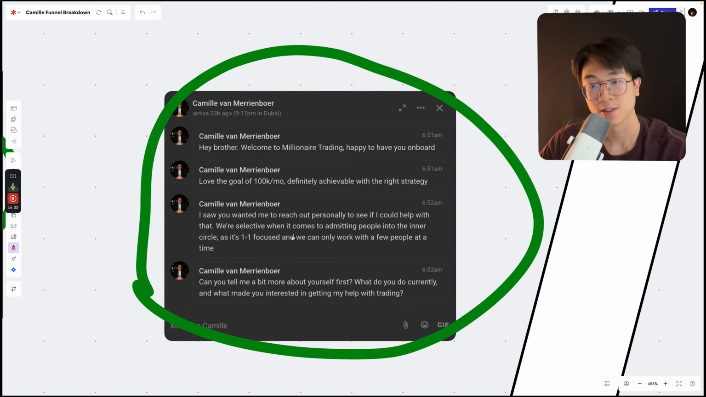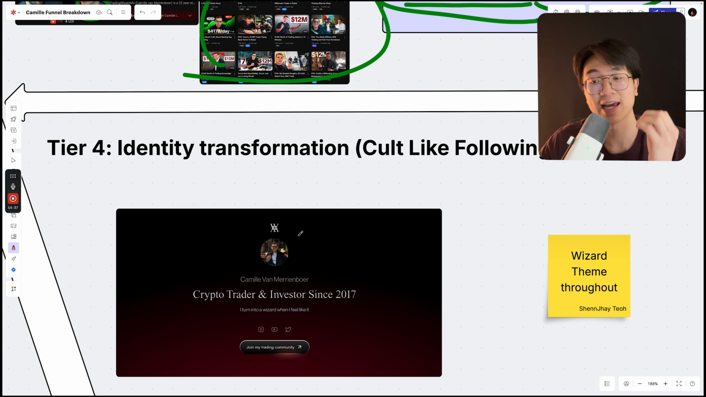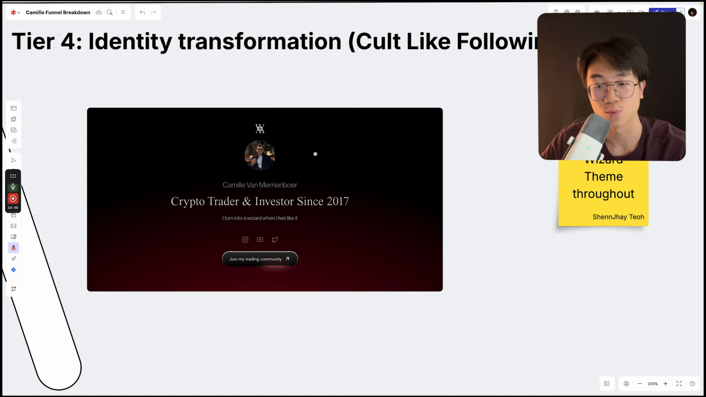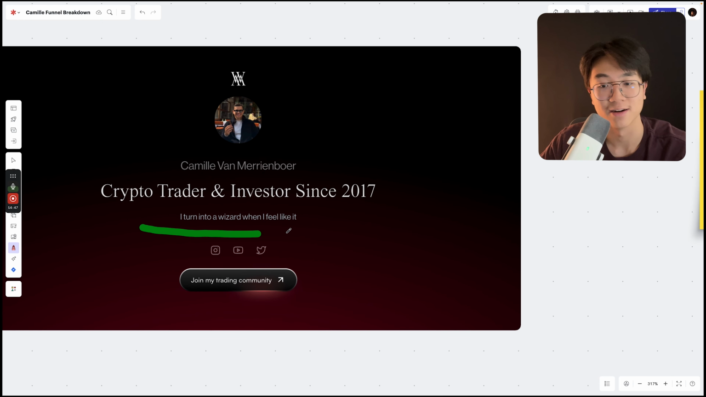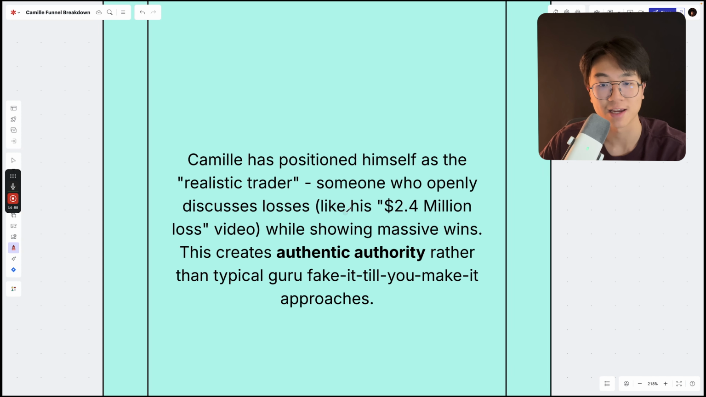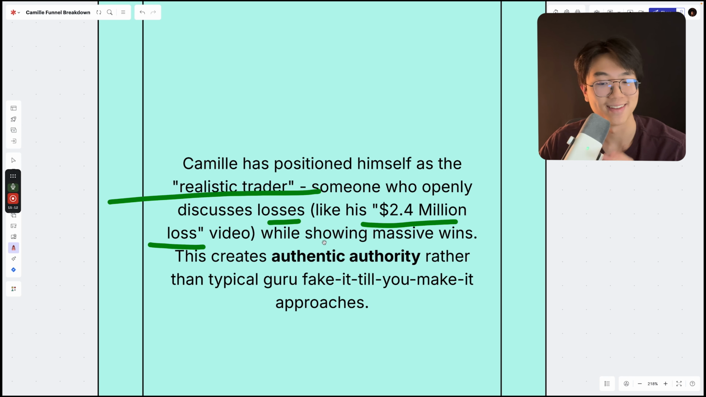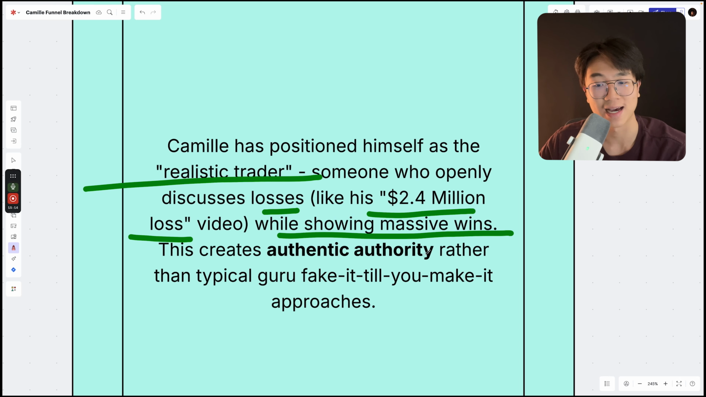Now, tier 4 seems super simple, but this is where he changes the identity and how he builds a cult-like following, because he has this wizard team throughout the entire ecosystem. And so if you look at it as a whole, Camille has positioned himself as a realistic trader, someone who openly discusses his losses, like his 2.4 million loss video, right, while showing massive wins as well, right? This creates authentic authority rather than the typical guru fake it till you make it type of approach.